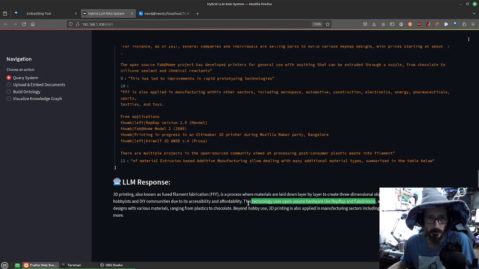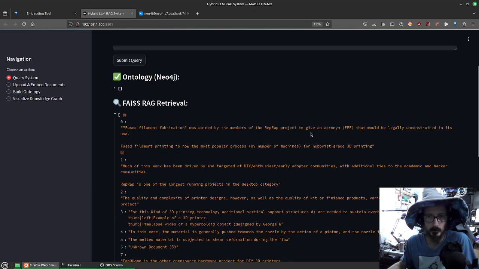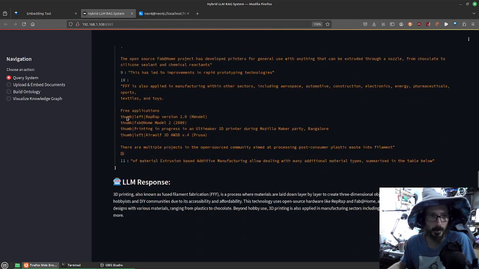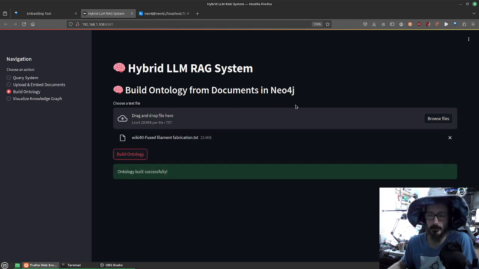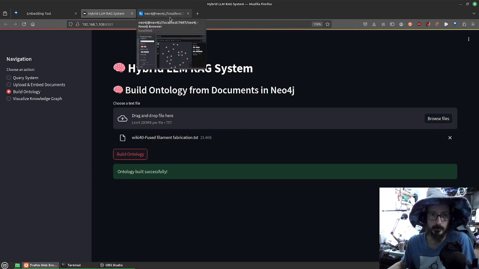So it looks like it did lean very heavily on the result here. Yeah, and there we have that. So let me put that same document into the ontology. So if I hit build ontology, this is now going to run the entity extraction and pull out all of the named entities in that document.